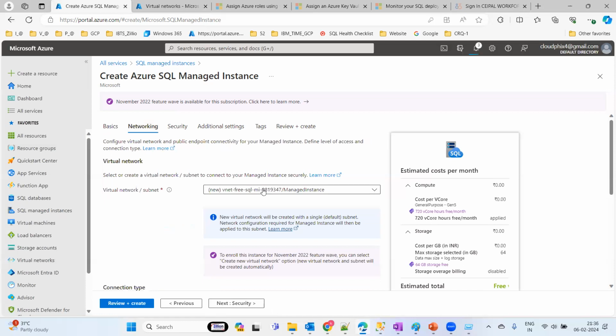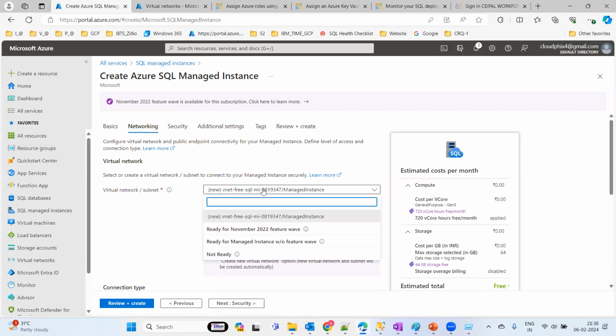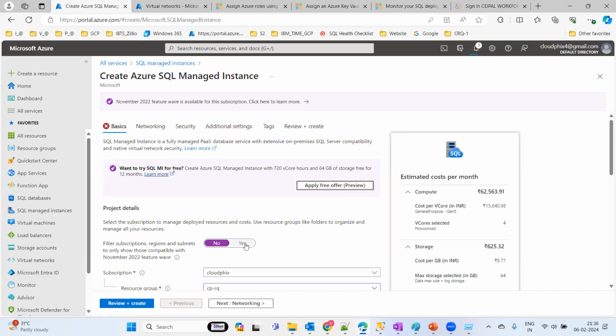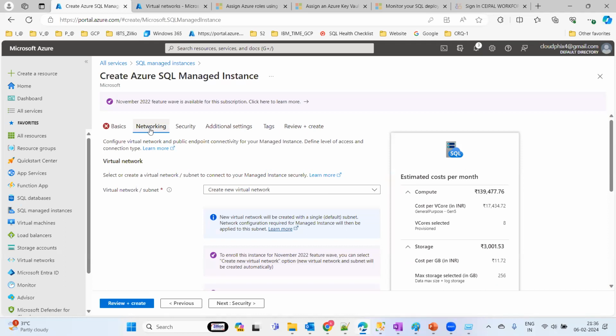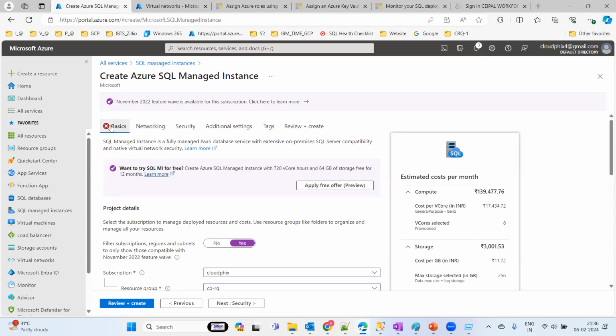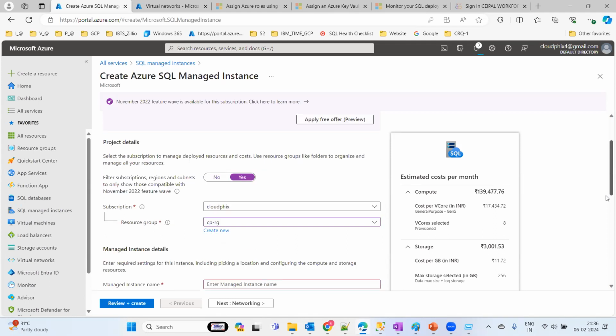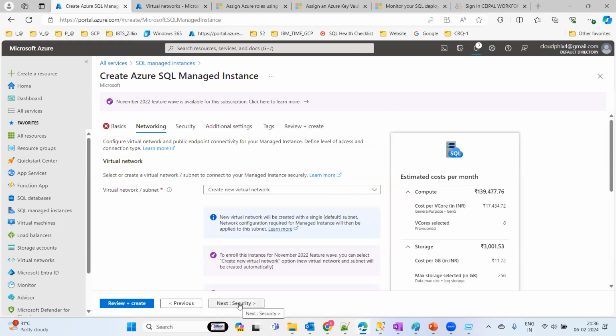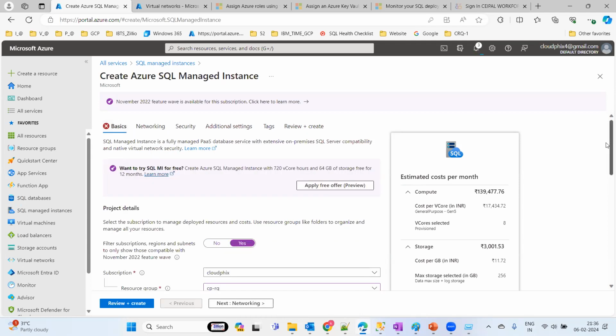Just go to the networking part. Okay. Ready to November wave, not ready. Just remove. Okay. Let me see this new virtual network which is going to create now. Okay, so let's see this, we can deploy the same thing. Okay, so which is going to give some error, password here.